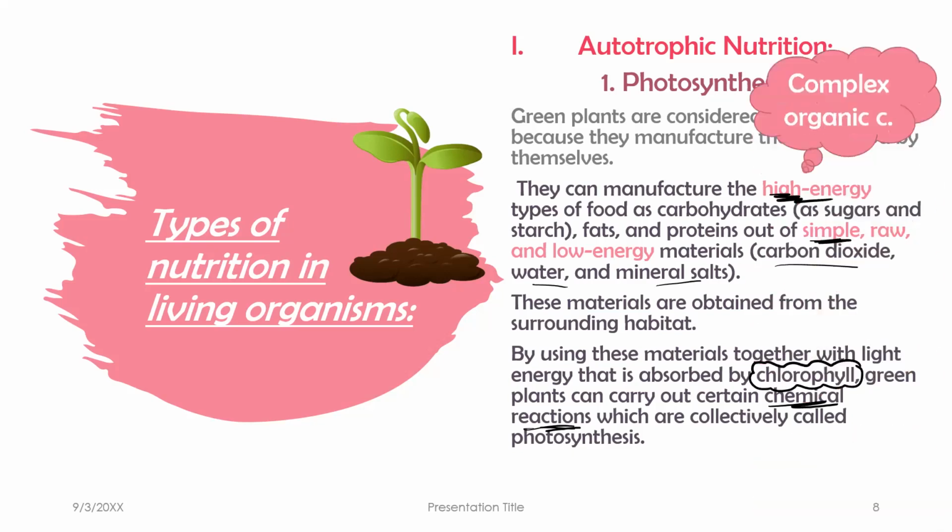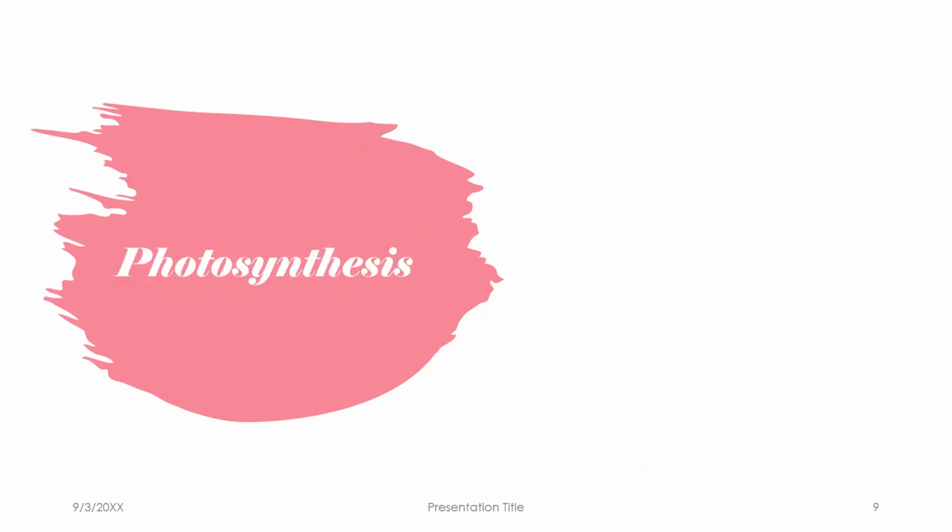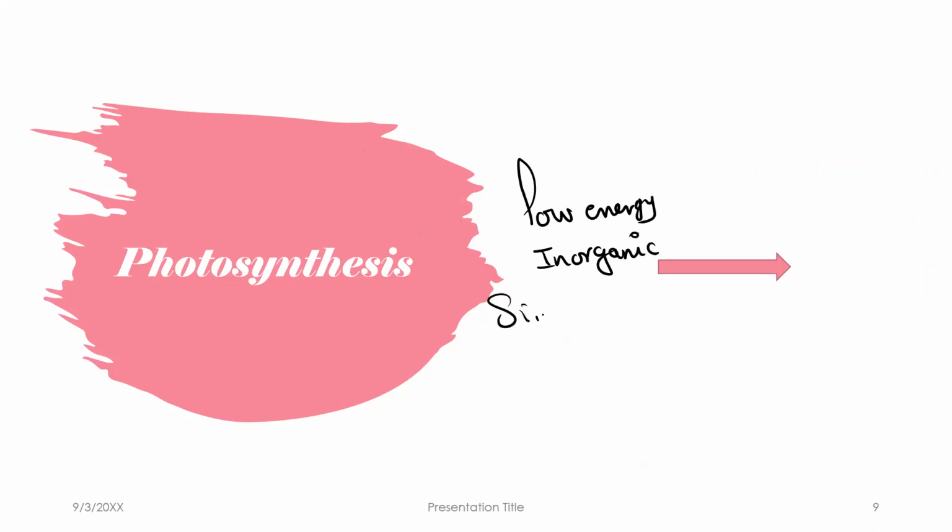This is the first type. The high energy type is the complex organic compound, and the low energy type is simple inorganic compounds. So photosynthesis changed the low energy type of food, inorganic simple raw materials, into what?